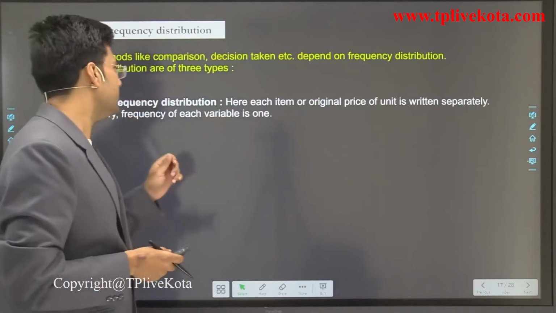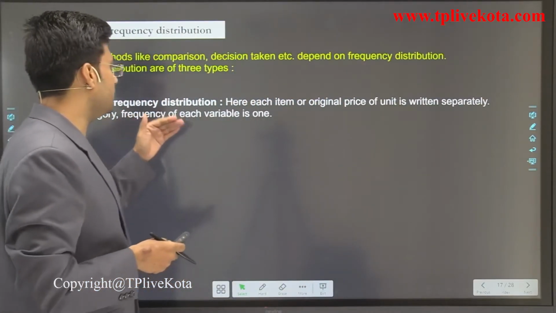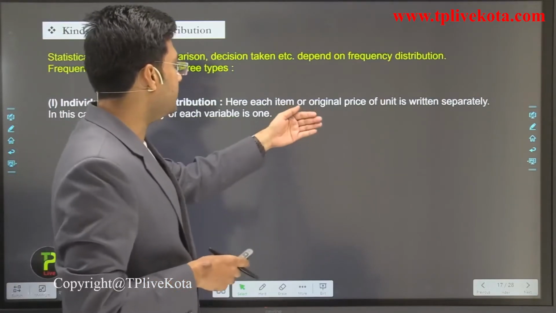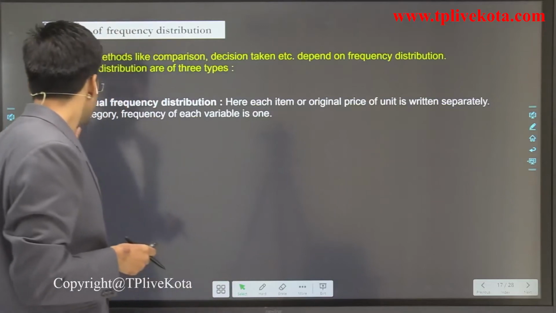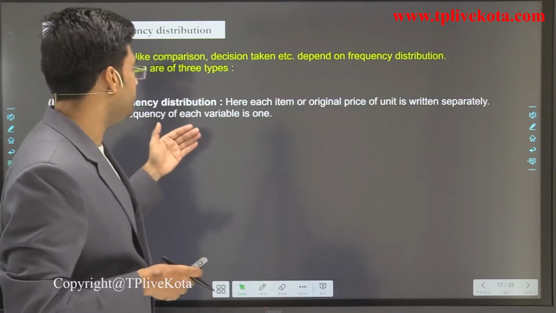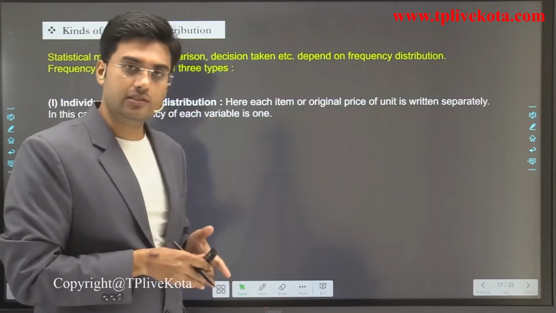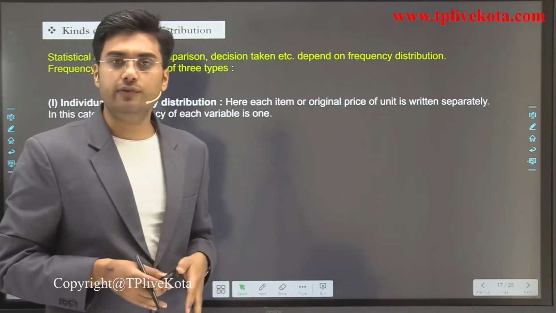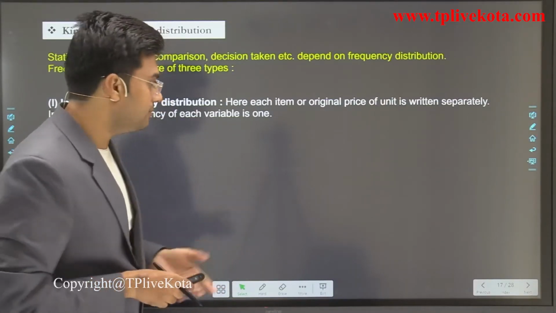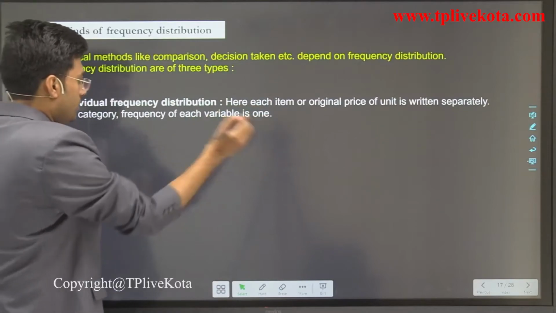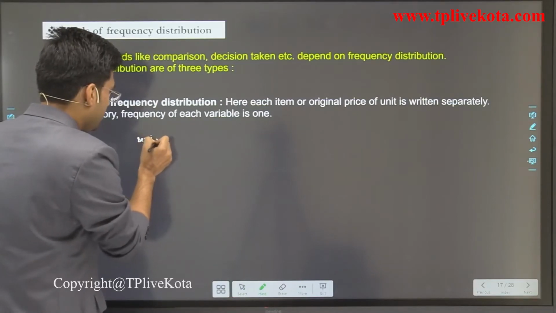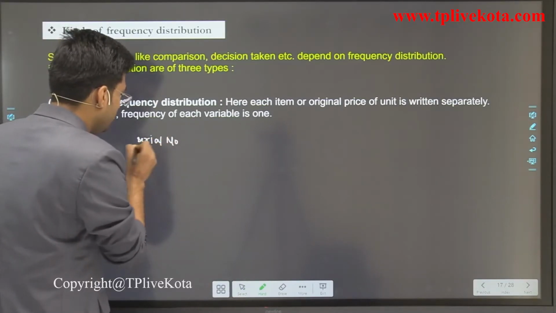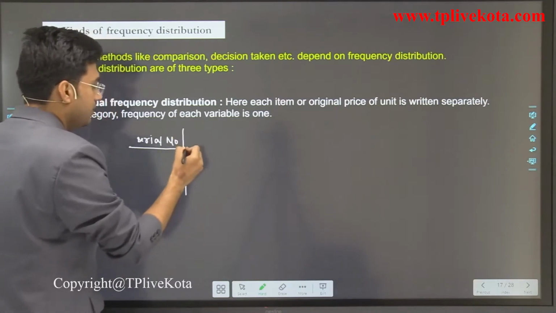The first type is individual frequency distribution. Here each item or original value of a unit is written separately. In this category, the frequency of each variable is 1. In this distribution, the frequency of each variable should be 1. For example, serial number of students.